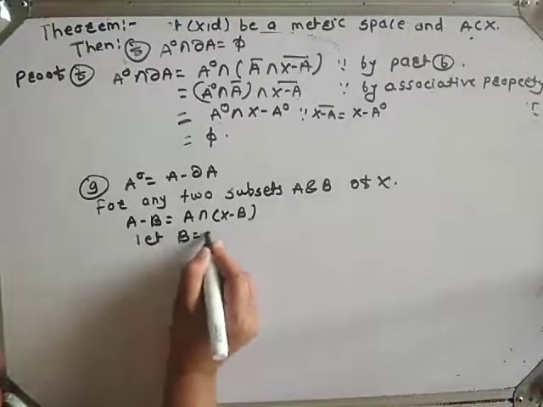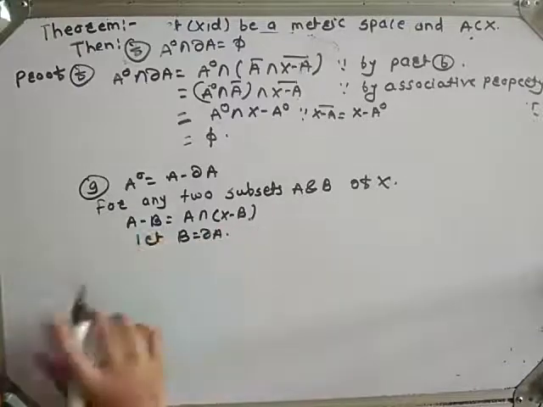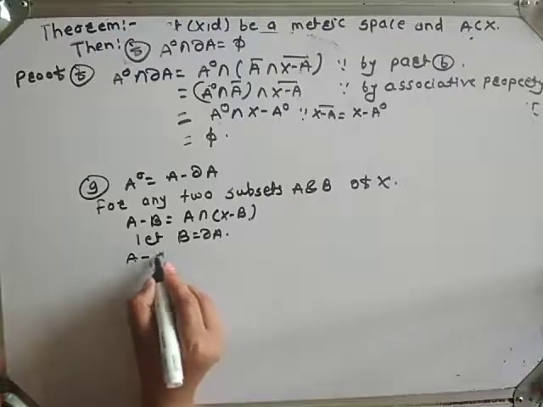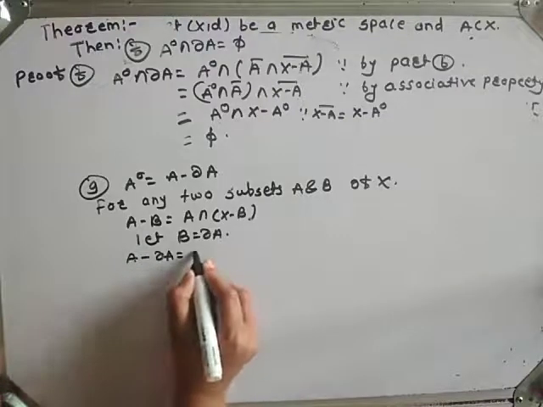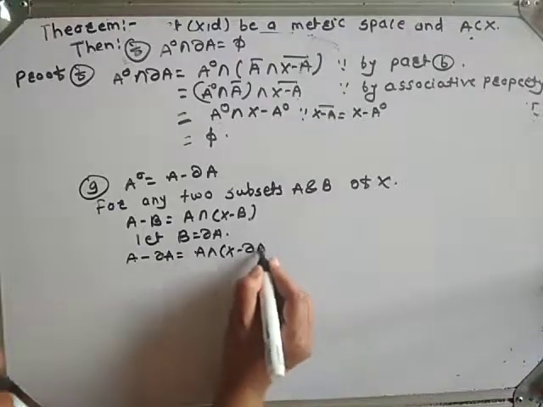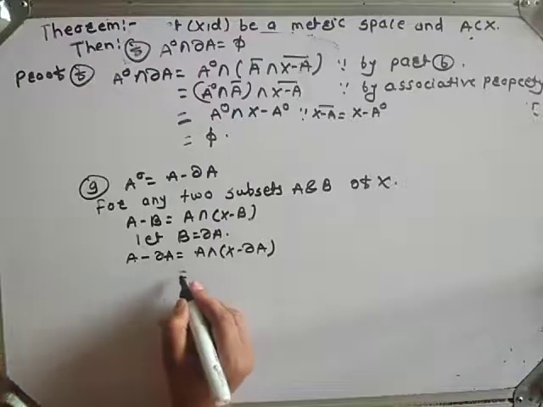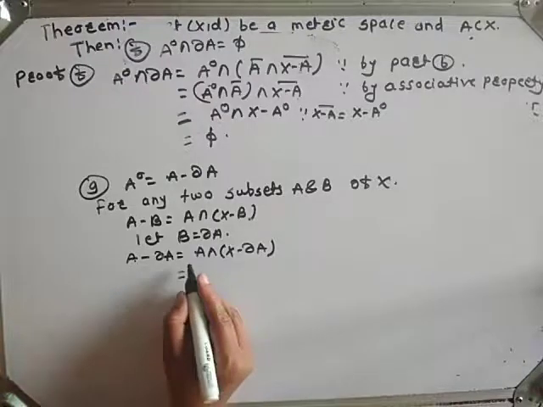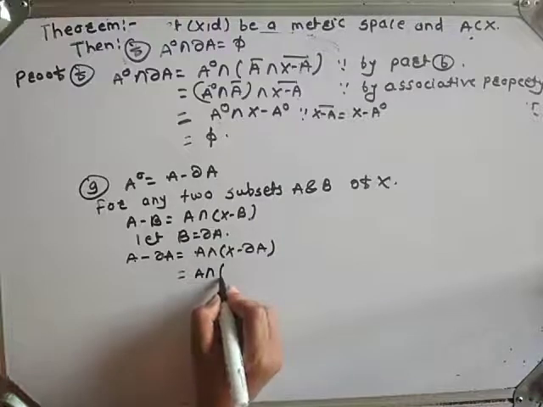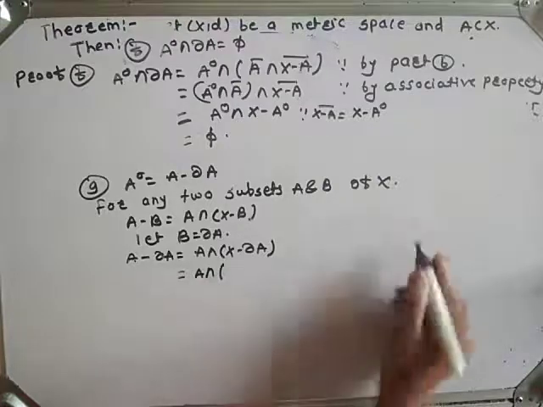Let B equal boundary A. Put B equals boundary A in this equation. We get A minus boundary A, which equals A intersection X minus boundary A, which is nothing but A intersection, keeping A as it is, with X minus boundary A. What does that mean? See here.